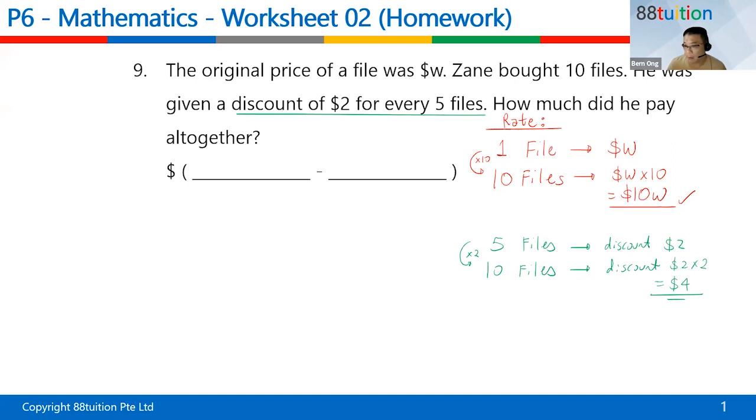How much did he pay altogether? So the total amount is 10W. But there's a discount of $4. So you minus 4 down here. Is that okay? So that is something called an algebra expression, whereby you have some alphabet in it.